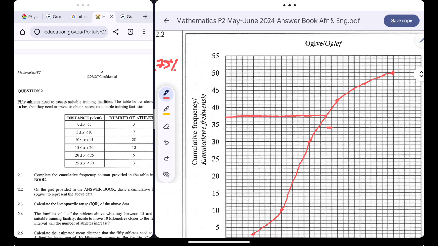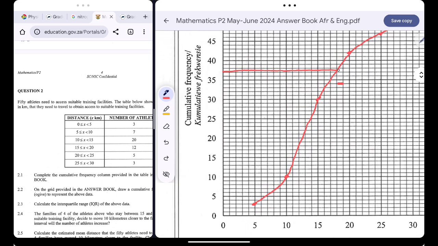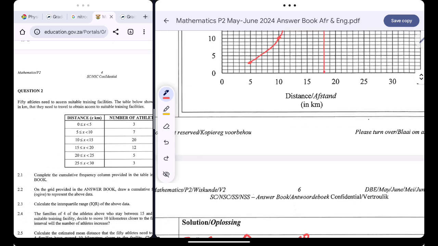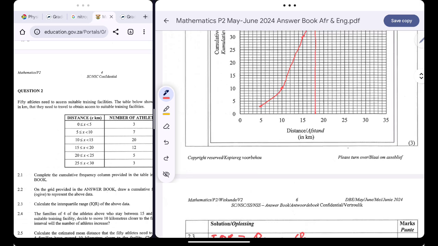I just need to find the corresponding x value. The corresponding x value over there, I simply have 17. So that's my upper quartile. So my upper quartile is basically 17. Let's go and check the lower quartile.